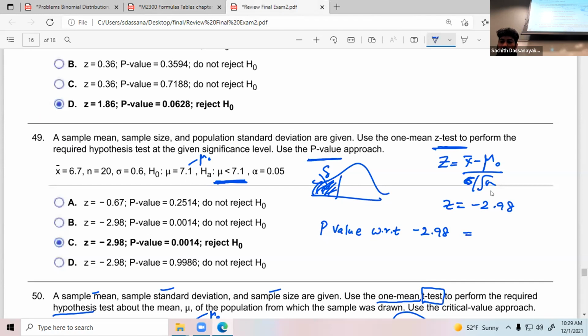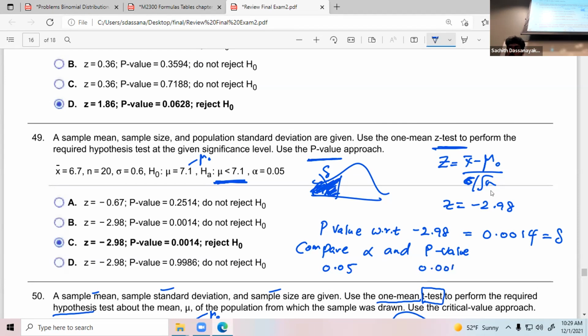So this value is the p-value, or probability value, with respect to this one: 0.0014, which means this area, delta. Now you have to compare. Since this is the p-value approach, compare alpha and this delta, your p-value. Your alpha is 0.05. Your delta is 0.0014.